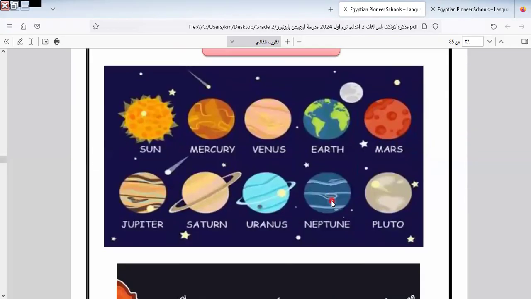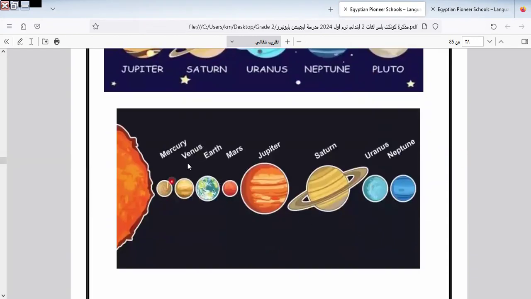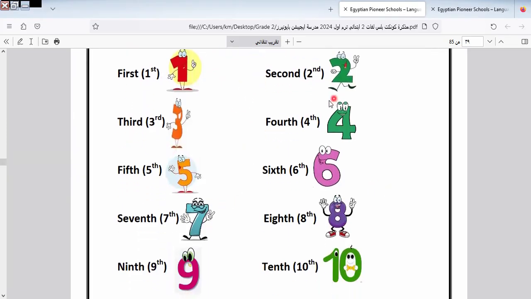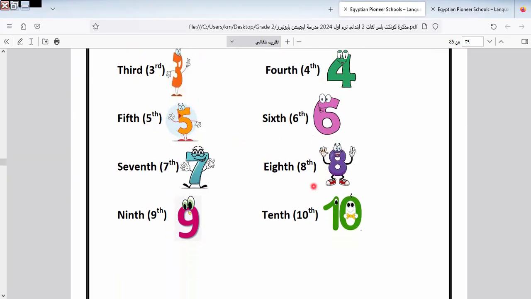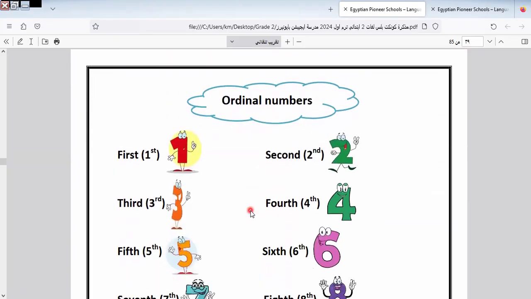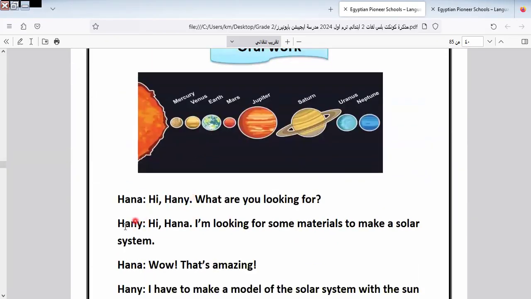Here are the planets. Let's learn the planets together. Sun, Mercury, Venus, Earth, Mars, Jupiter, Saturn, Uranus, Neptune, Pluto. Jupiter, I think, is the biggest one, and brown. Okay, Saturn, Uranus, and Neptune. Here we have the ordinal numbers: first, second, third, fourth, fifth, sixth, seventh, eighth, ninth, and tenth. These are called ordinal numbers.